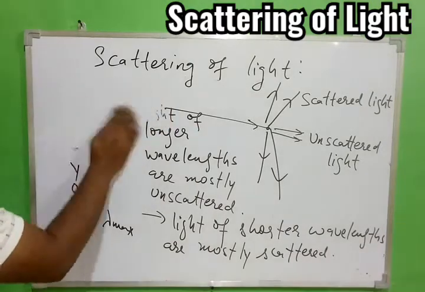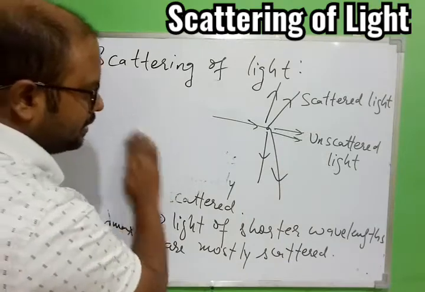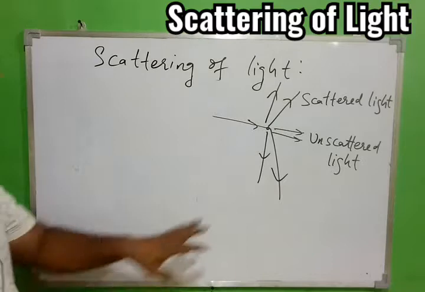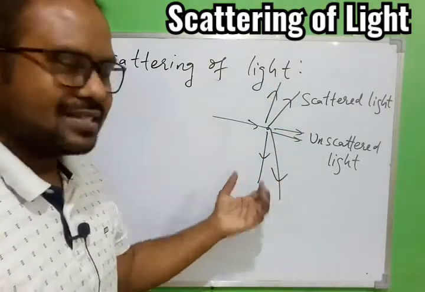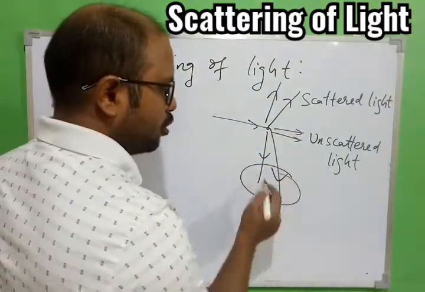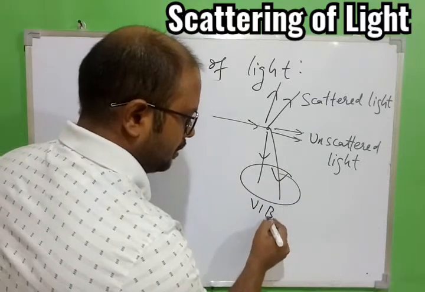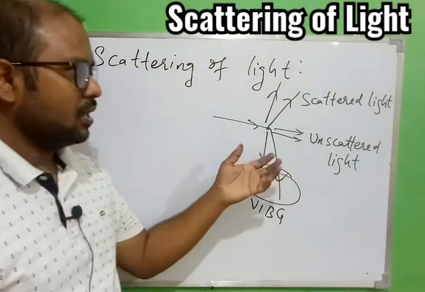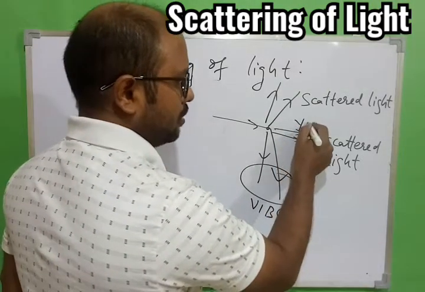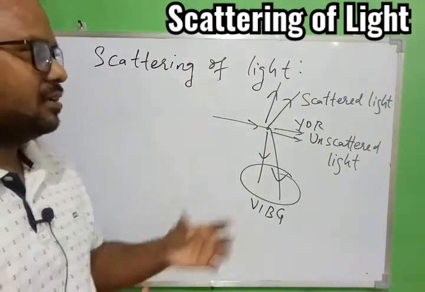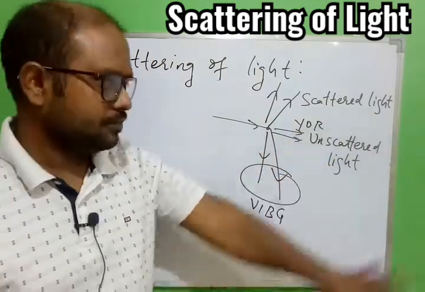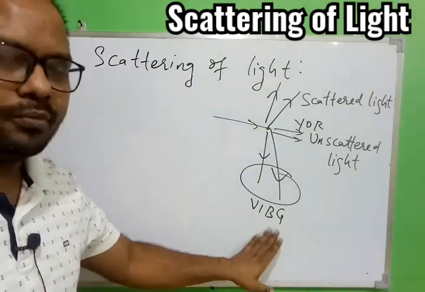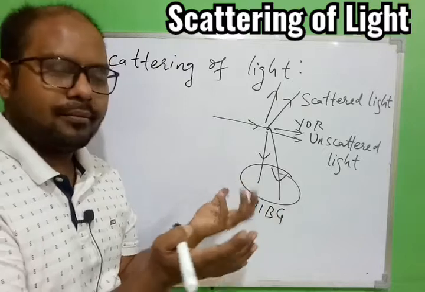Okay, now move to the next thing we have, that is, if the light is scattered, for example, these are the colors which are scattered, and this scattered color is a combination of violet, indigo, blue and green. So the remaining colors are left here, that is yellow, orange, red colors are unscattered, so they will pass straight away. Now these colors are scattered, that is violet, indigo, blue and green, and you know these colors will combine together.